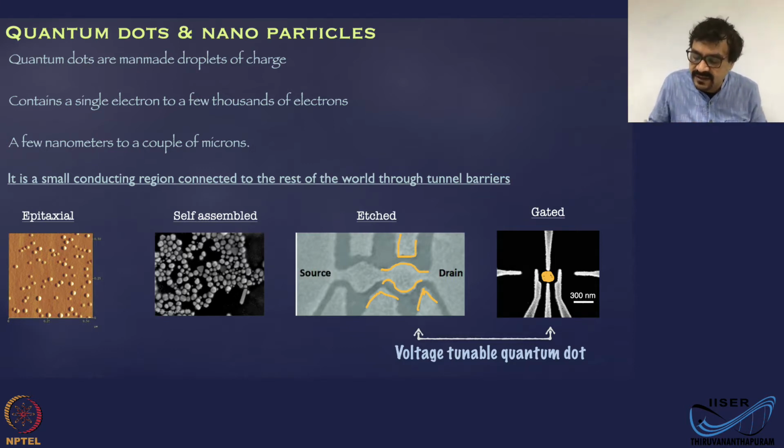But here, this technique is going to give you a completely tunable quantum dot. So in general, these two techniques are used for realizing tunable quantum dots, whereas these two techniques are not really applicable where you want to tune the electrical properties such as the size of the dot and shape of the dot. These two techniques are not useful.